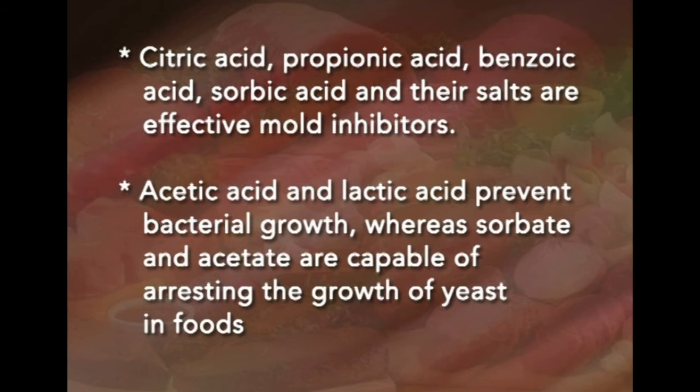In addition to the above methods mentioned, there are many chemicals which prevent microbial growth in foods which act as preservatives. Several organic acids have been generally recognized as safe for use as chemical preservatives. Some of them are citric acid, propionic acid, benzoic acid, sorbic acid and their salts, which are effective mold inhibitors. Acetic acid and lactic acid prevent bacterial growth, whereas sorbate and acetate are capable of arresting the growth of yeast in foods. Then we have the last method, which is called the hurdle concept.